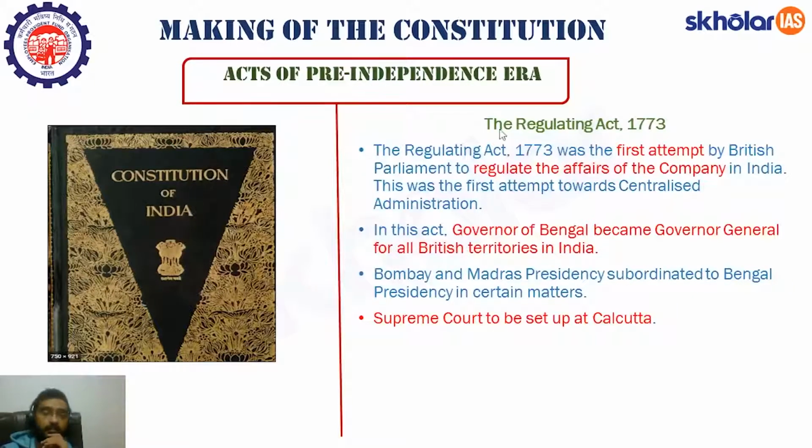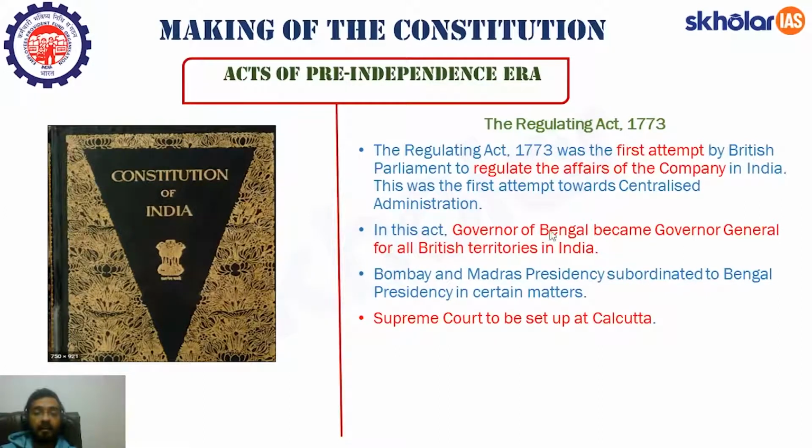First is the Regulating Act of 1773. As the name suggests, it was passed in the year 1773. It was the first attempt by the British Parliament to regulate the affairs of the company in India. See, prior to the year 1858, India was not ruled by the British Crown or the British Parliament. It was ruled by the East India Company, which was a private entity. So by enacting the Regulating Act of 1773, the Britishers regulated the affairs of the company which was ruling in India. This was the first attempt towards centralized administration.